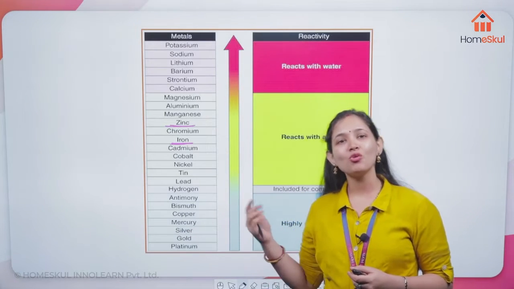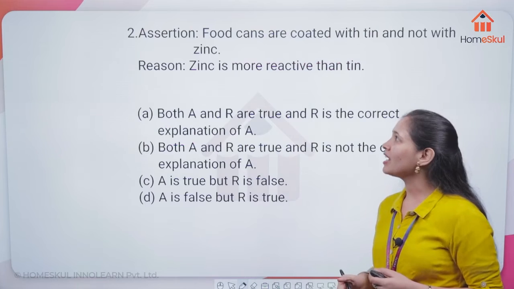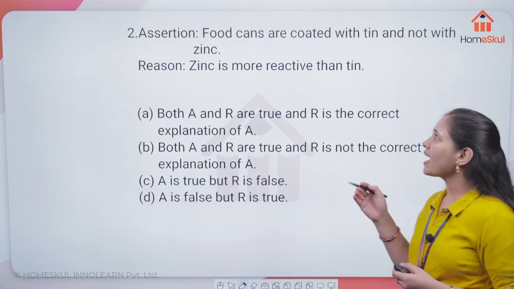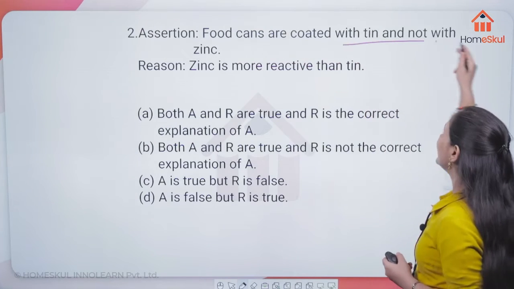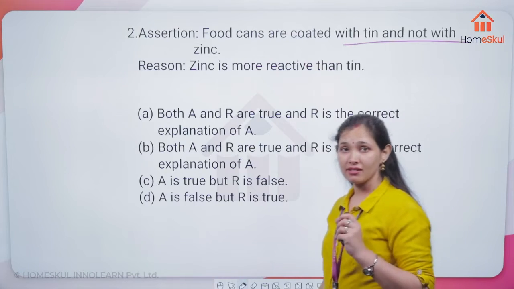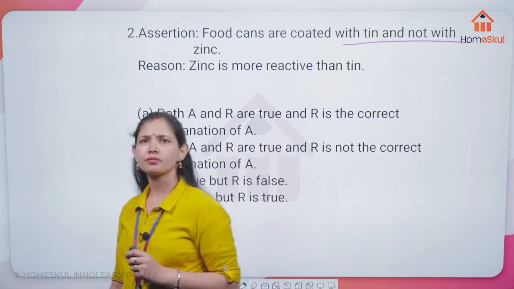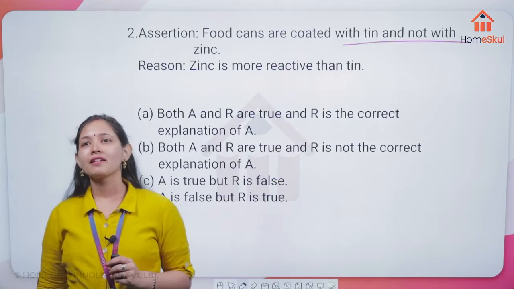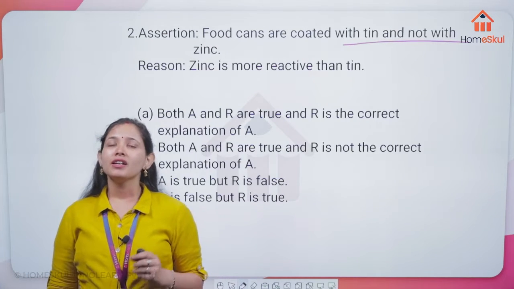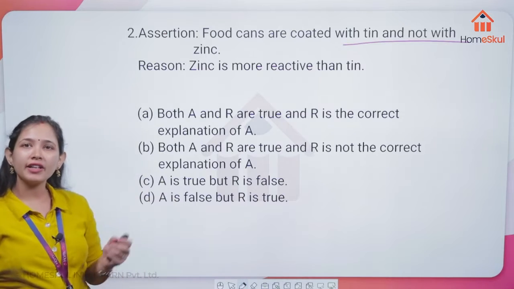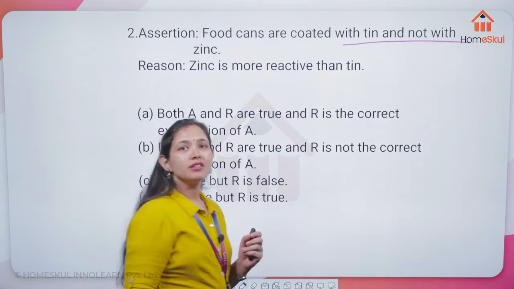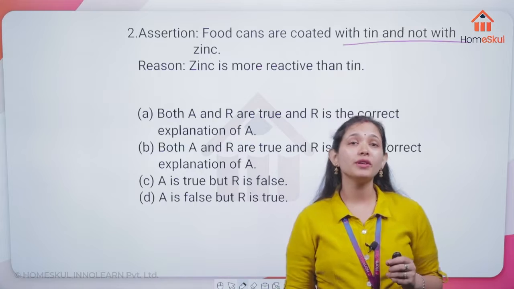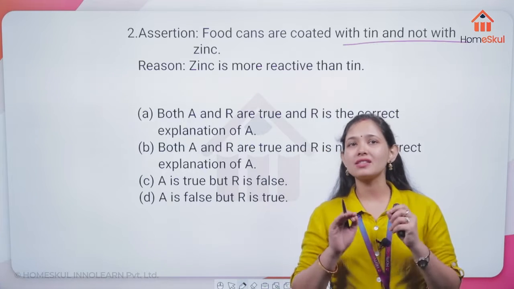So let's move on to the next question. Assertion: food cans are coated with tin and not with zinc. Is that true? Yes, very correct, Diya. It is true that the food cans which we use are coated with tin, not with zinc.